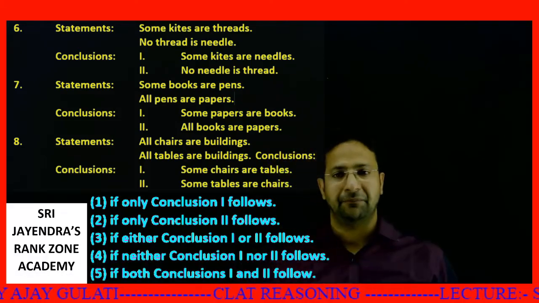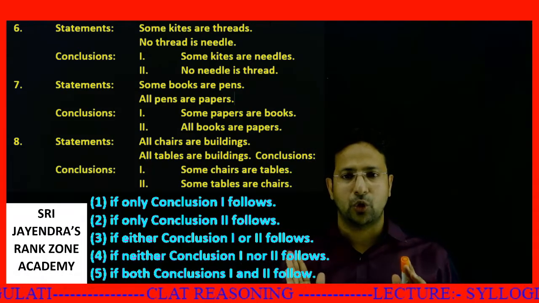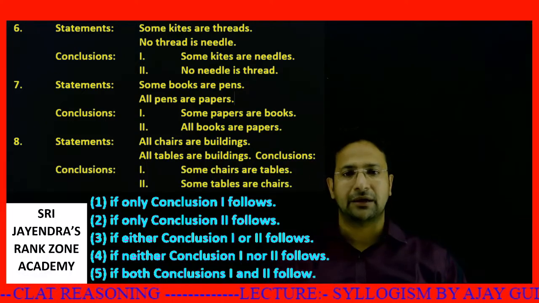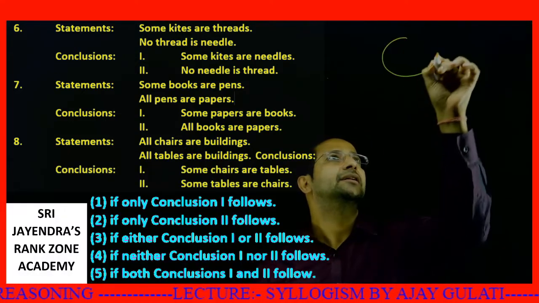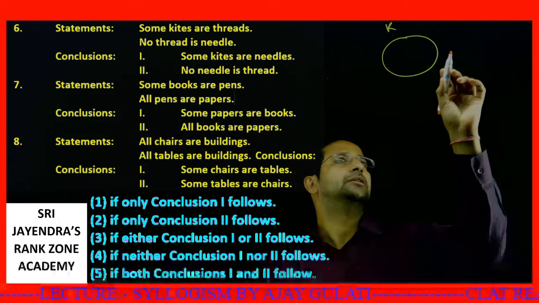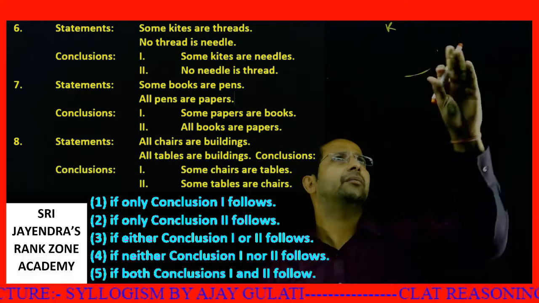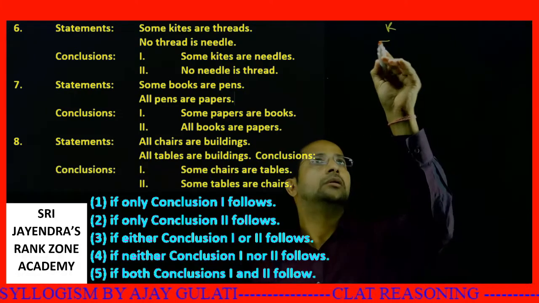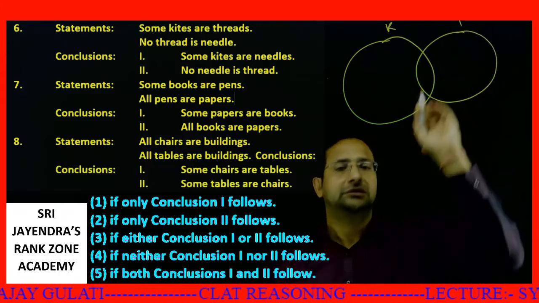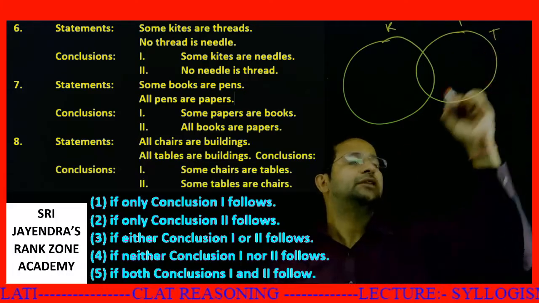Let's look at the first statement. Some kites are thread, no thread is a needle. First of all, the first statement is some kites are threads. I take this aside. So should I draw the diagram bigger? Some kites are threads.